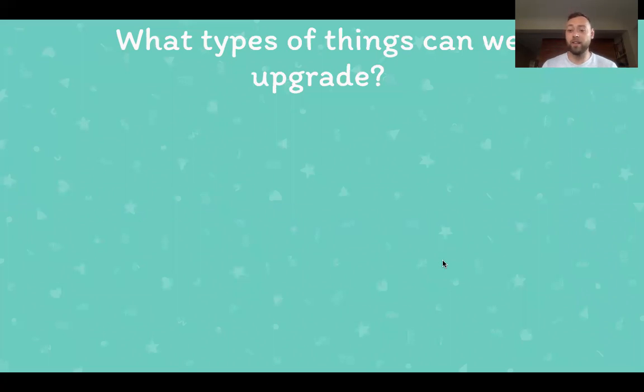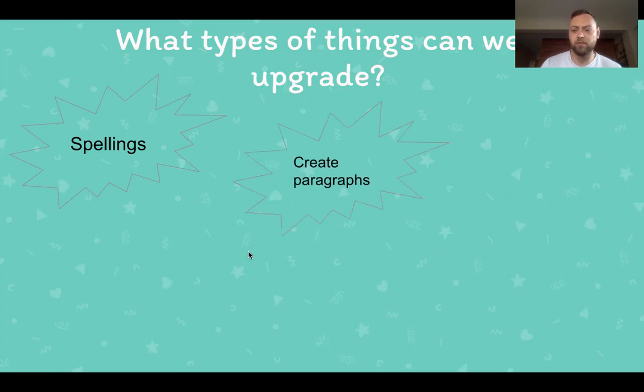Okay, so things that we can upgrade. We can upgrade our spellings. Yeah, so we can rewrite our paragraph that has the correct spellings in. We can create paragraphs. If we don't have paragraphs already, we need to see if we can try and create some. We could even just choose spicier vocabulary. So instead of using the word big or enormous, we could look at making it better.